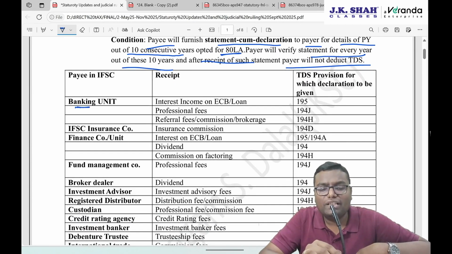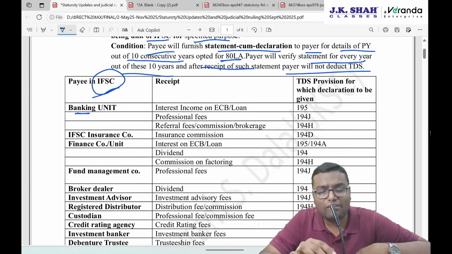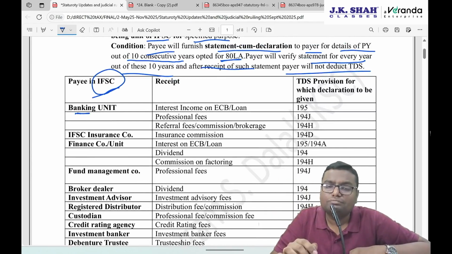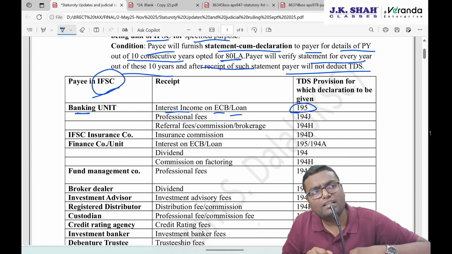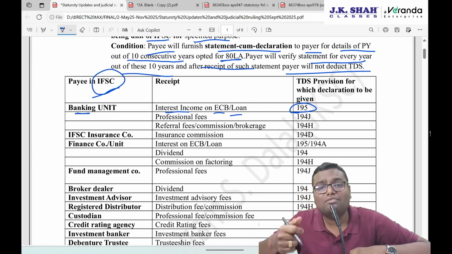If you are a banking unit in IFSC, all the payers mentioned over here have to be in IFSC, then only this notification is applicable. You are a banking unit. You are receiving interest income on external commercial borrowing or any kind of loan. Your TDS was supposed to be deducted under 195, but if this bank gives the 15G 15H certificate, TDS will not be deducted. But sir, no TDS is to be deducted if the interest is payable to a bank, but that exception is given under 194A, not under 195.